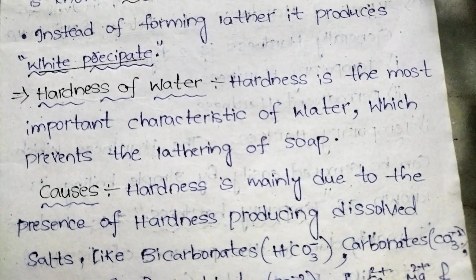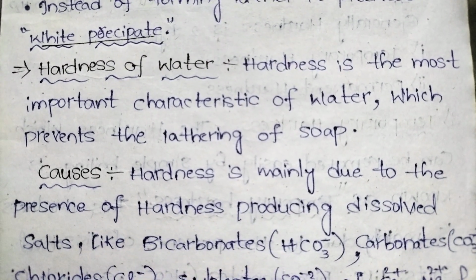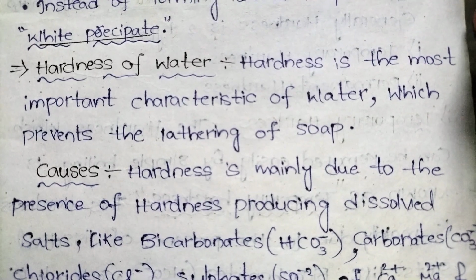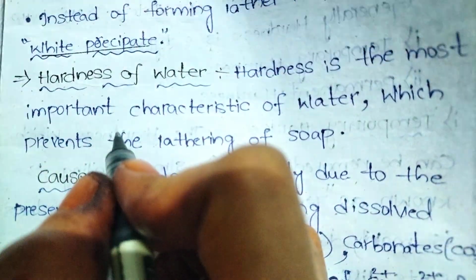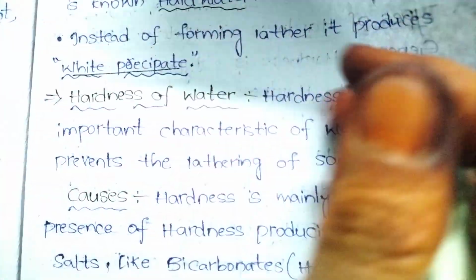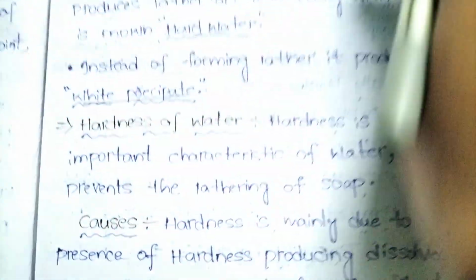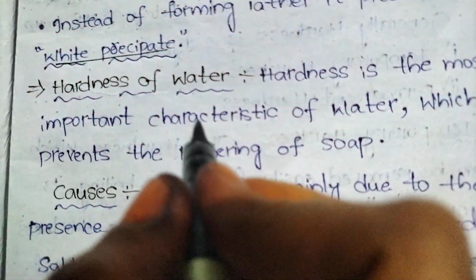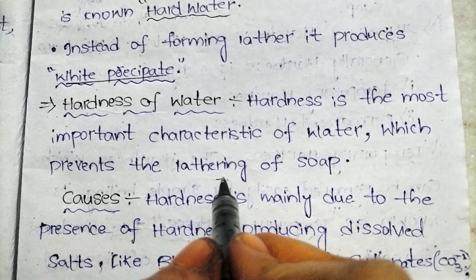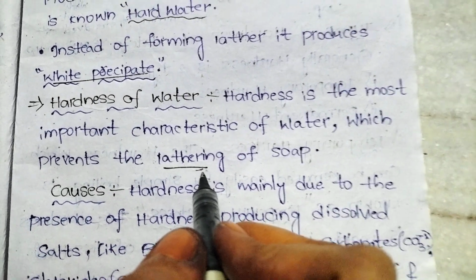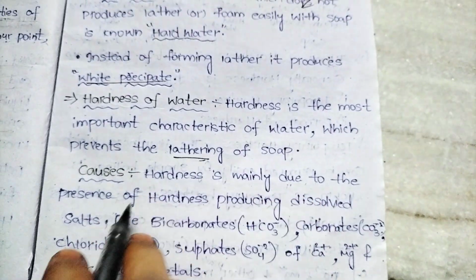Next, our topic is hardness of water. What is hardness of water? Hardness is the most important characteristic of water. Hardness of water prevents the lathering of soap. Instead of forming lather, it produces white color precipitate.